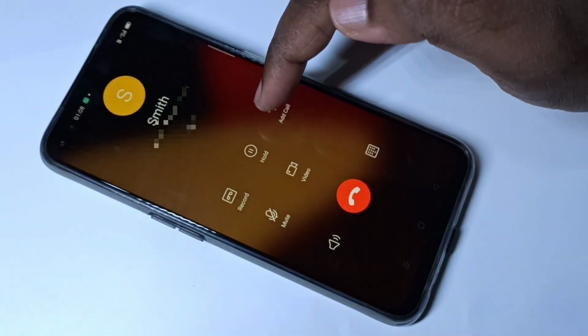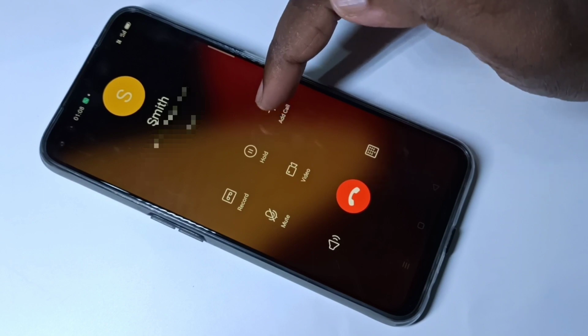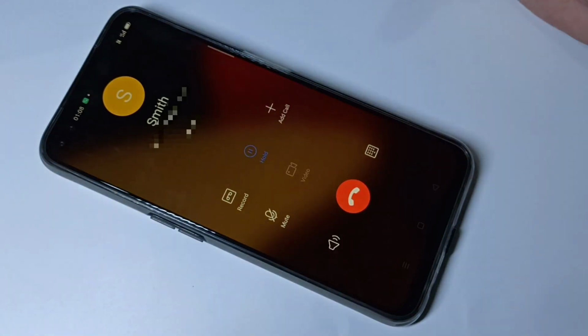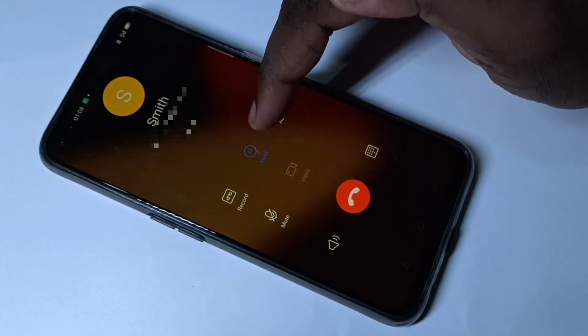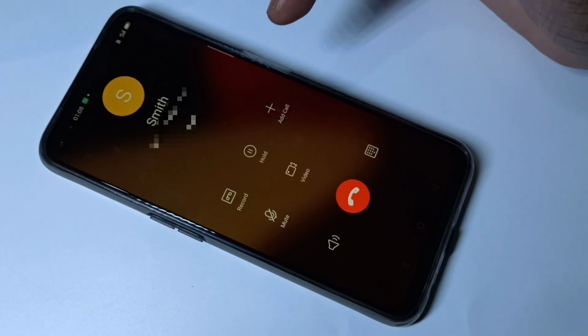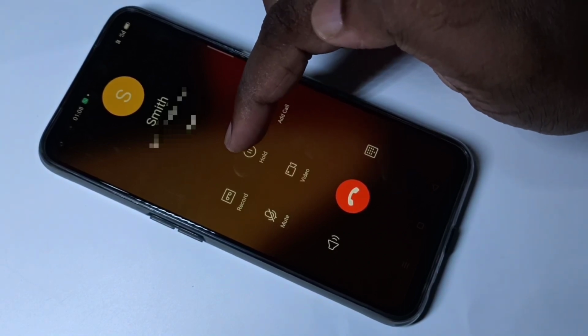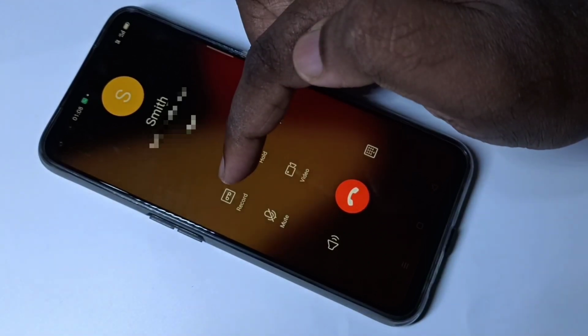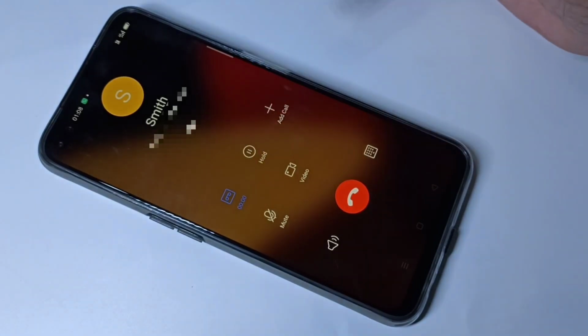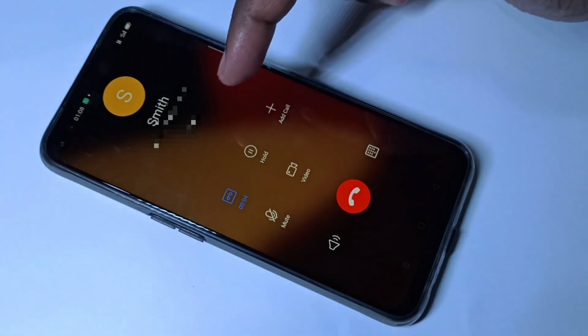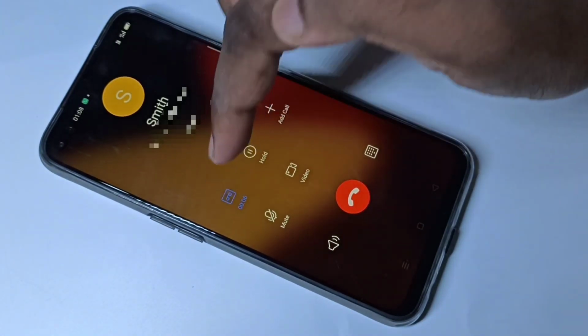If you want to hold this call, you can tap on this hold icon. If you want to unhold, tap again. If you want to record this call, tap on this record icon. So now I am recording this call. If you want to stop the recording, you can tap again.